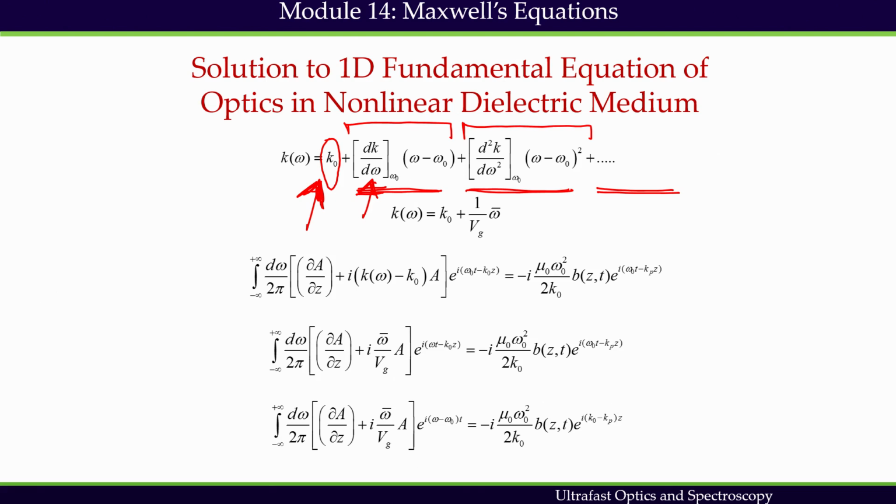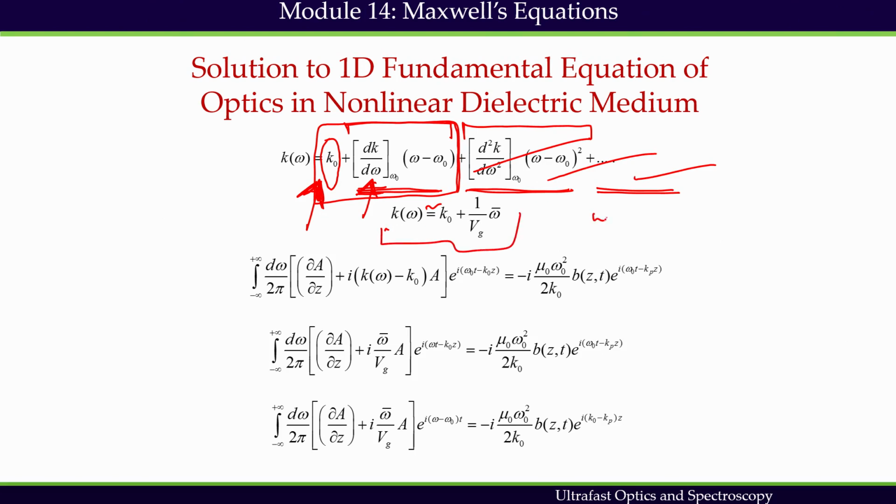So, what we will do here is consider this problem up to the first order. We will neglect every other term. Then we can write that approximately this k(omega) can be written like this.